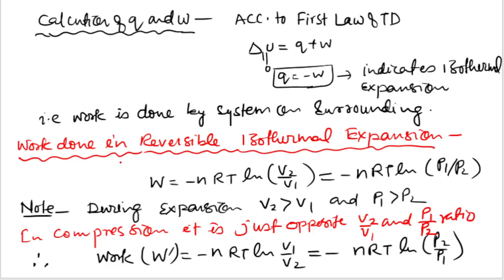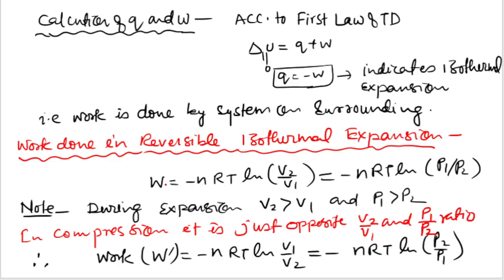Now discuss the work done in reversible isothermal expansion. Earlier I discussed the expansion of an ideal gas and the change in these properties. Now I'll discuss the work done in reversible isothermal expansion.